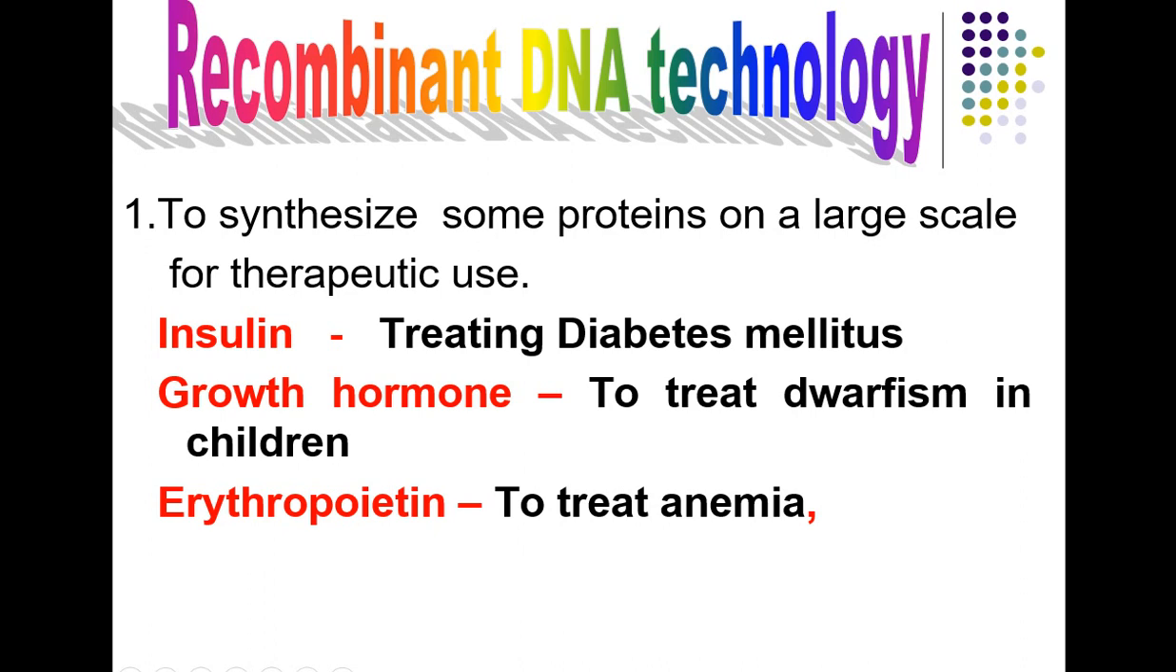So we use this rDNA technology to synthesize proteins on a large scale. Example, I said insulin. Then growth hormone also. There are some people who are suffering from a shortage or deficiency of growth hormone. So to treat dwarfism, where there is a deficiency of growth hormone, this can be used for the treatment, and we can produce this growth hormone by the same rDNA technology, and use it to treat dwarfism in children. Then erythropoietin production. Erythropoietin is a protein which can be used to treat anemia.